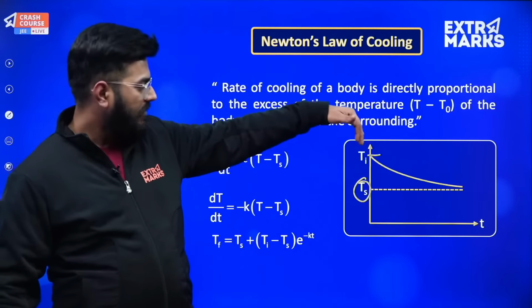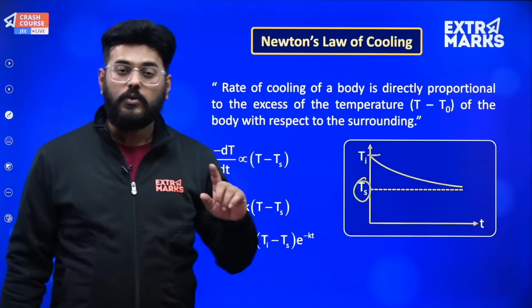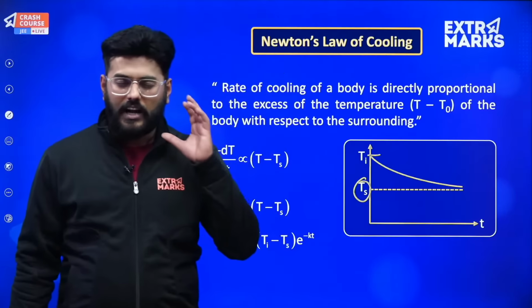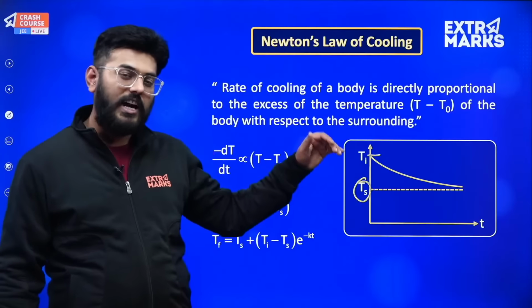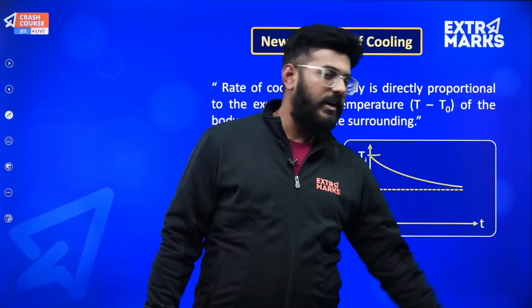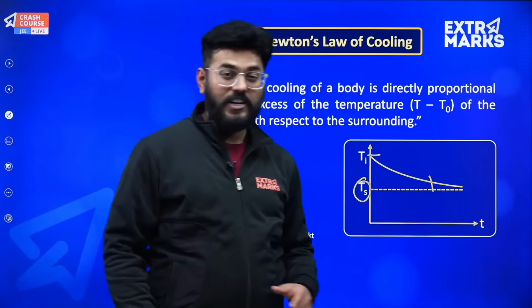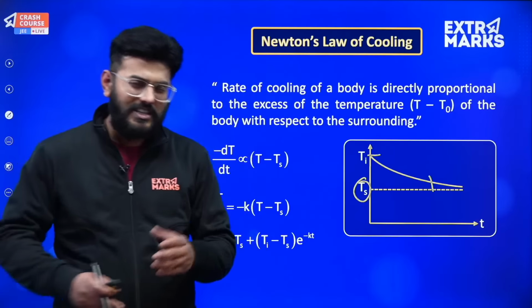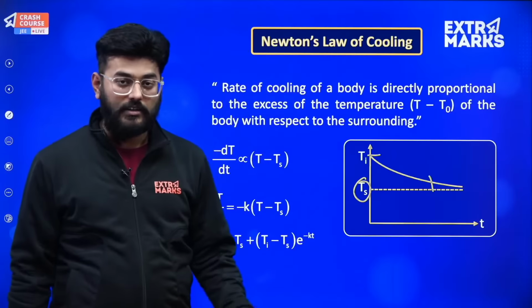So what happens is that the 70 will definitely decrease, but when it becomes equivalent to the surrounding temperature, at that point the amount of heat exchange will amount to 0, and that will occur at an infinite time. But obviously after a point you will never feel a difference between the surrounding temperature and the body's temperature, because it's nearly the same. But if I talk about the exact time when it will become equivalent to that, that's infinity.